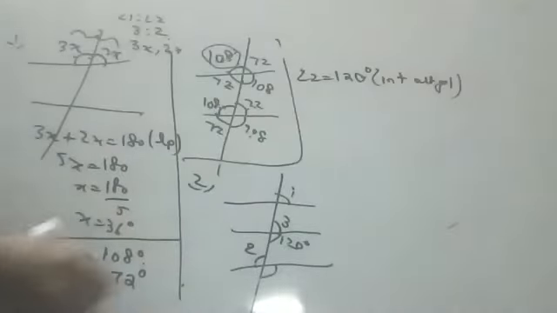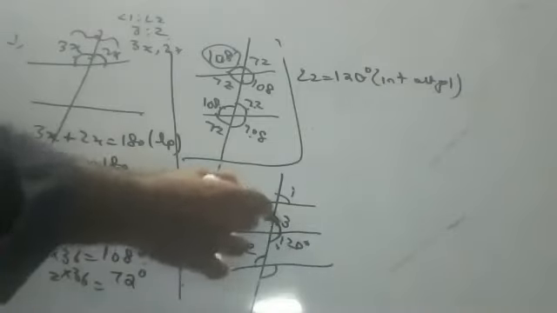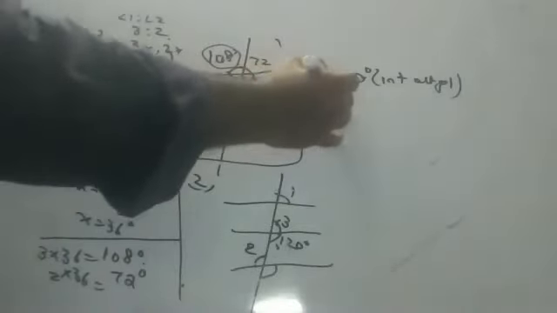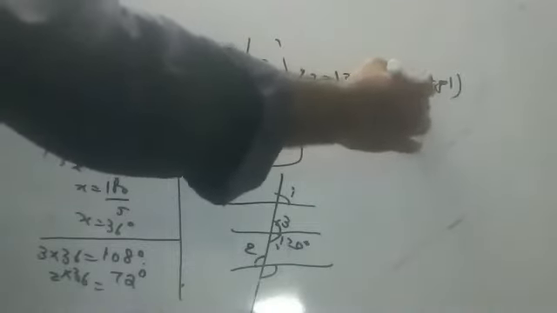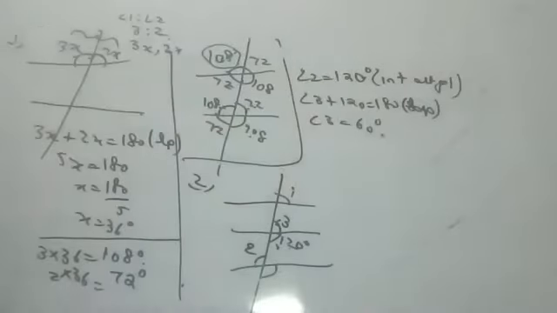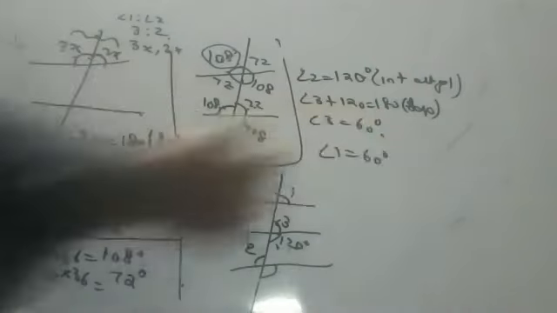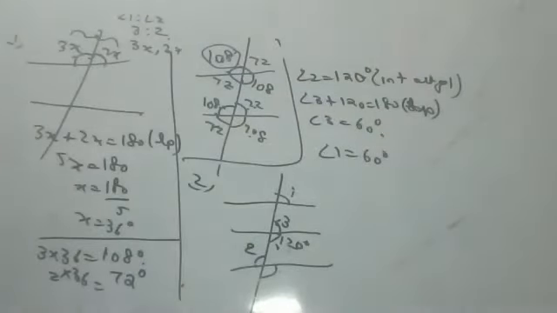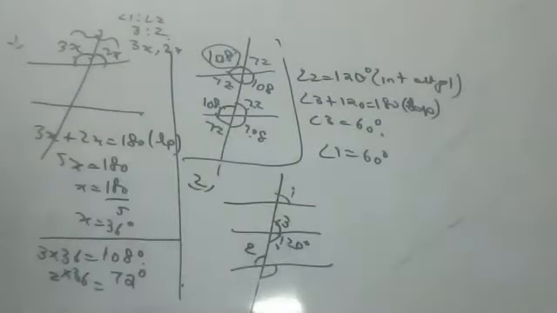Okay, children. Now, if this is 120, what will be angle 3, children? Linear pair. 60, sir. Angle 3 plus 120 is equal to 180, because supplementary as a linear pair we can write. Okay, so angle 3 is 60. If 3 is 60, angle 1 is also 60. Why, children? Anyone?